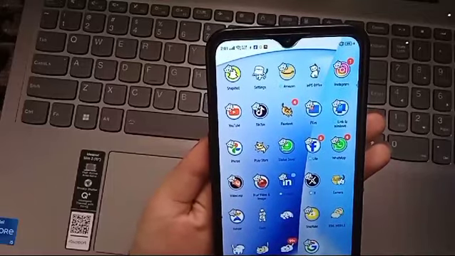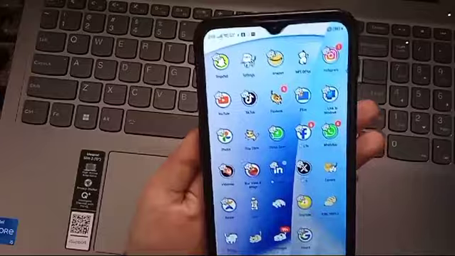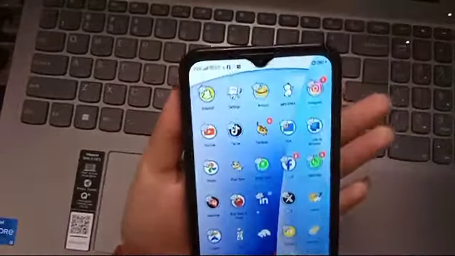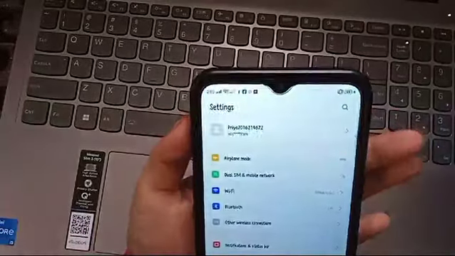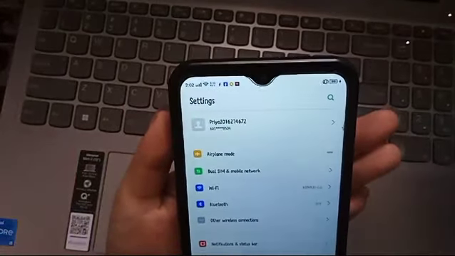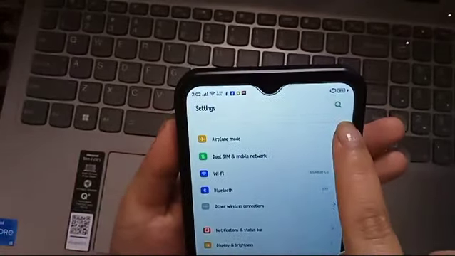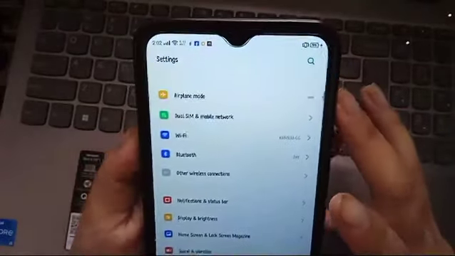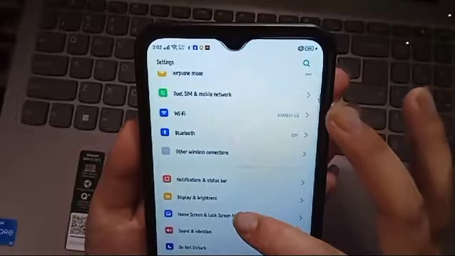So now I'm going to show you how to set a ringtone. To set a ringtone, first we need to open the settings, and then we can just search for it here also, and you can scroll down also by searching for it.